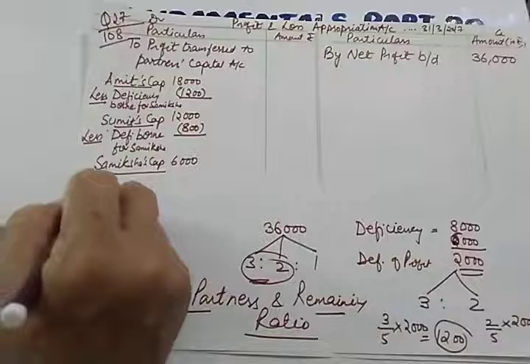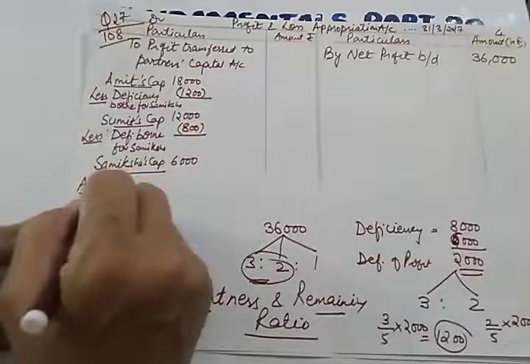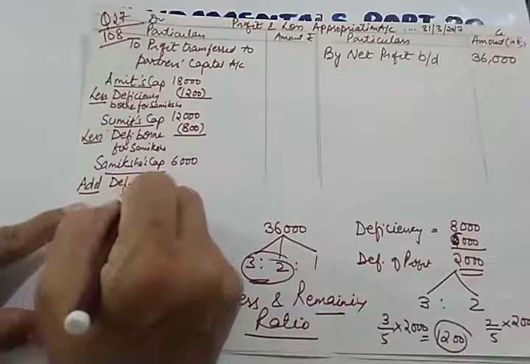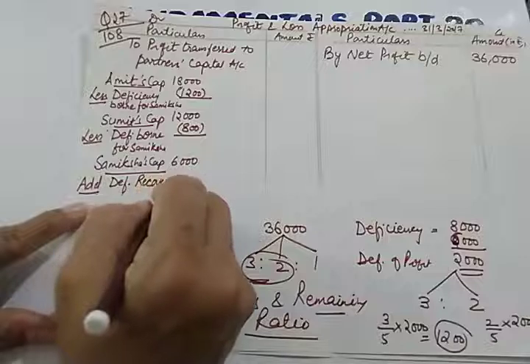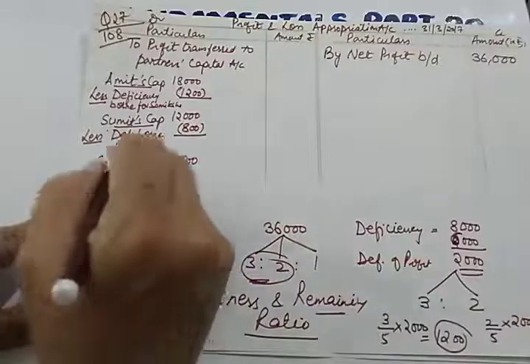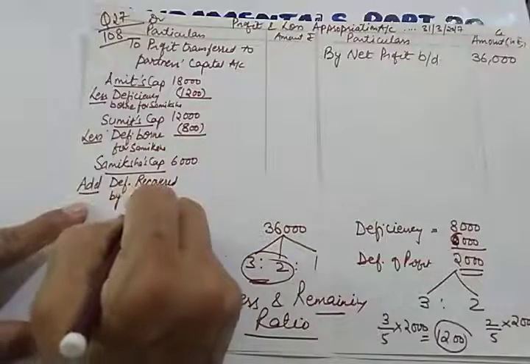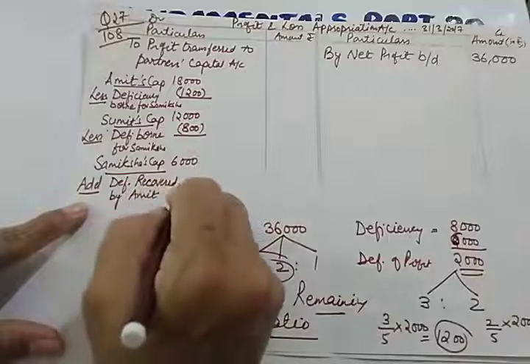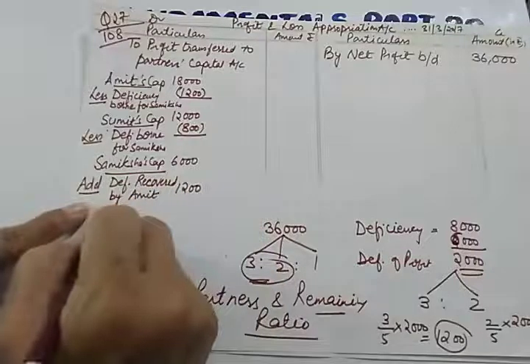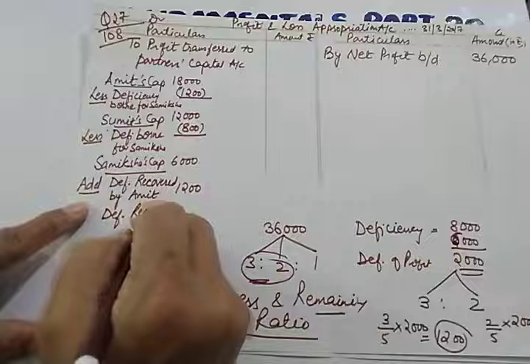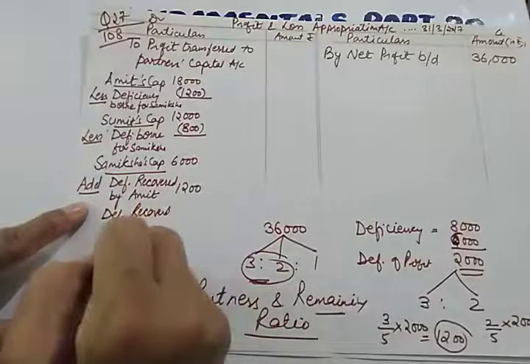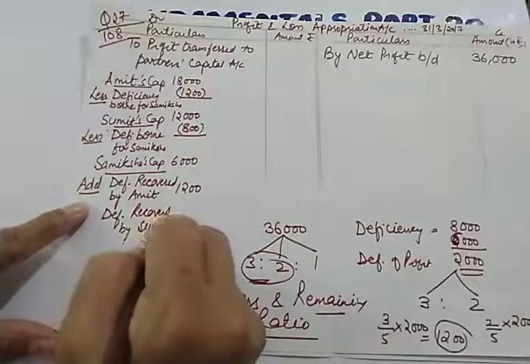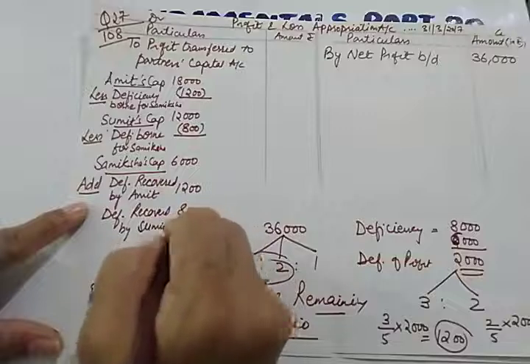Here we'll be writing add deficiency recovered. You have to write separately: recovered by Amit. How much is Amit recovering? 1,200. Deficiency recovered by Sumit, it is 800.